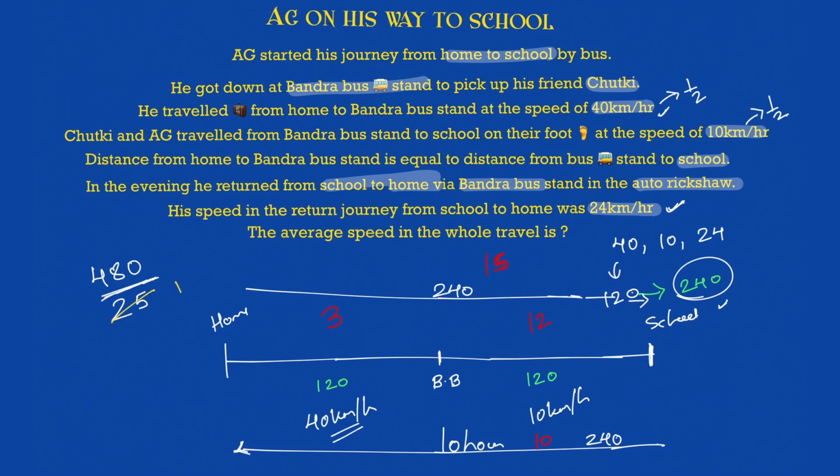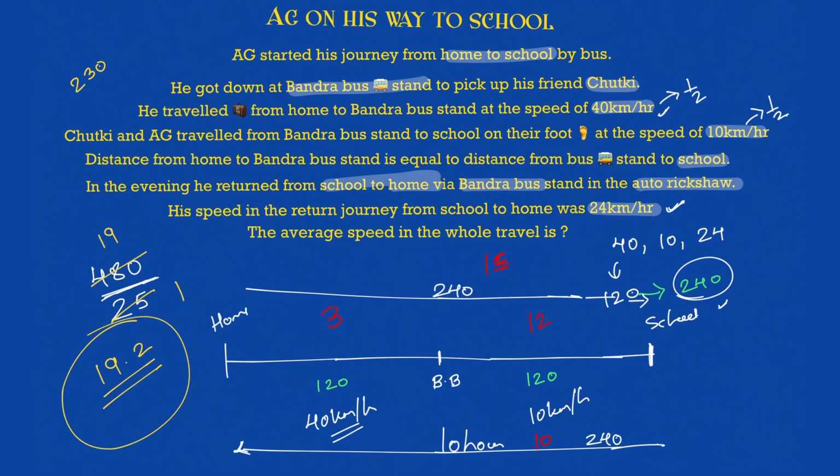25 ones are 25, correct, because 2 fives are 50. So what is remaining is 230. Now how can I get this? 25 fours are 100, 25 eights are 200, and 25 nines will be what? 225, right? 25 nines will be 225. What will be left? 19 is here, and 5 will be left. 5 by 25 is 1 by 5. 1 by 5 is 0.2. That's it. 19.2. That will be your answer to this.